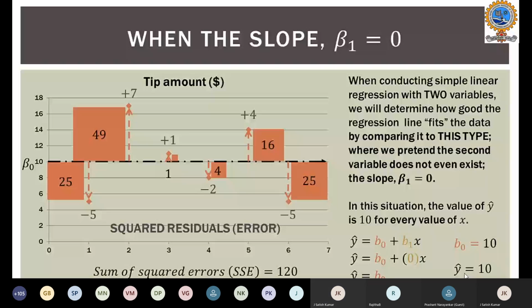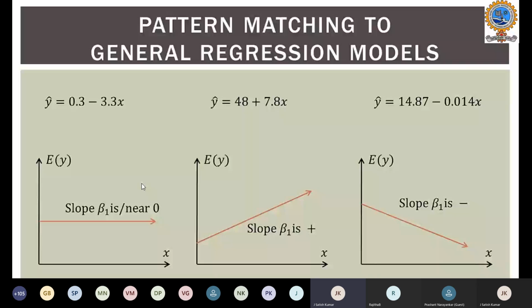In general, for pattern matching, for example, the first equation y hat, if your linear regression model looks like 0.3 minus 3.33x, more or less this model will look like the third picture, because the slope is negative and it is decreasing.